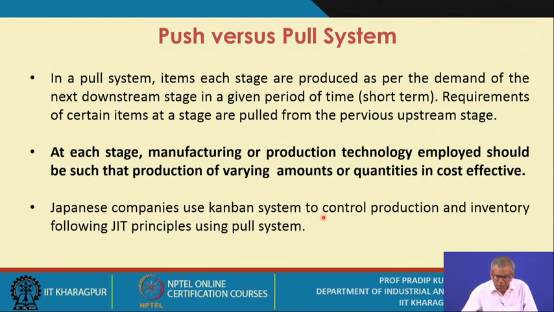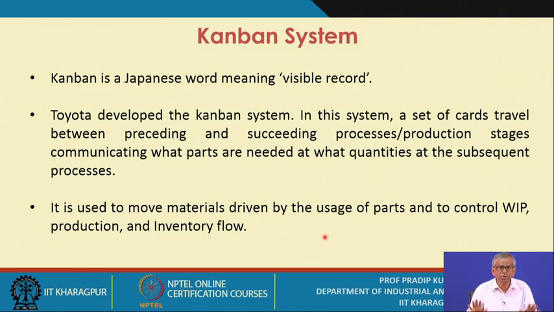Japanese companies use Kanban systems to control production and inventory following JIT principles using pull systems. Now we are going to discuss the Kanban system. Kanban is a Japanese word meaning visible record. So please note down these points. This is the Japanese word, and the equivalent meaning in English is visible record. Toyota developed the Kanban system.